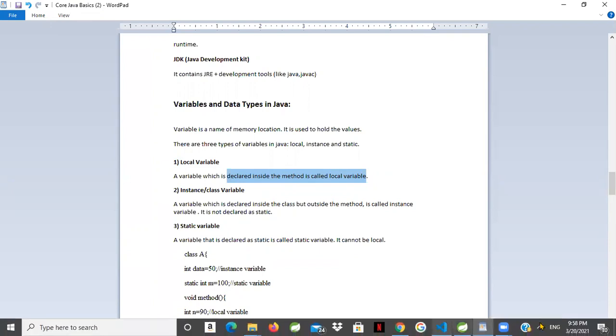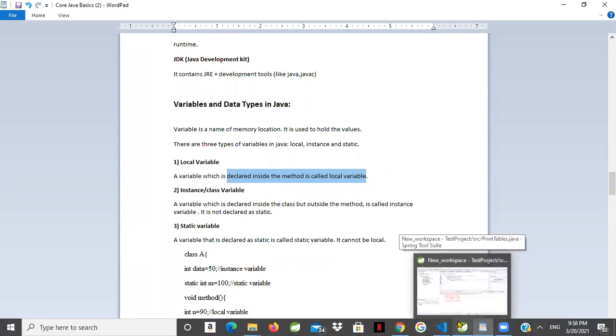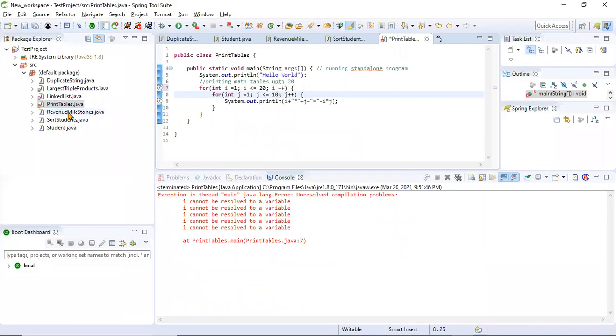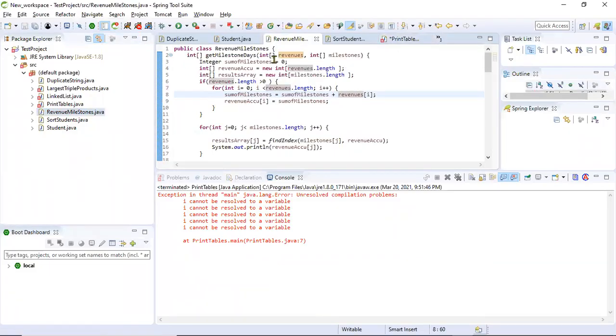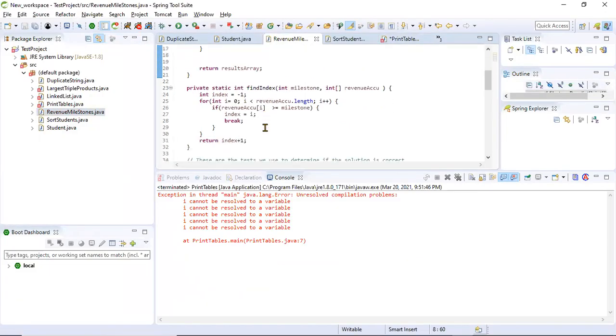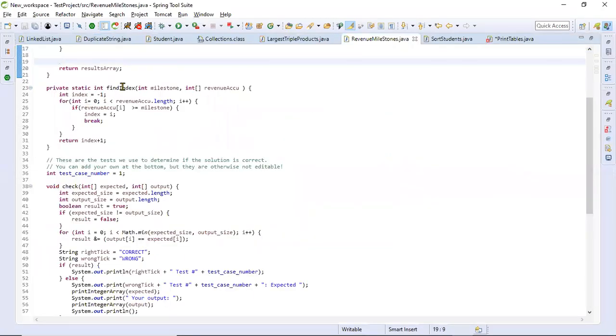Let's take an example. Let me go to some other samples I have written. If you look at this, this is one of the methods or functions. Look at this index, an integer, a number variable. This variable is declared inside this method and used only inside the method.